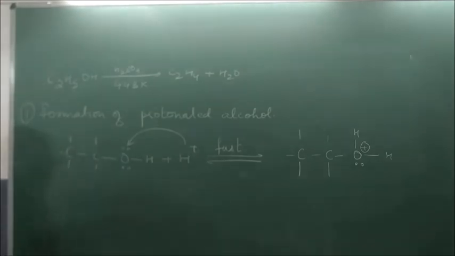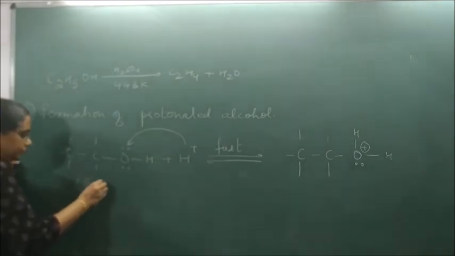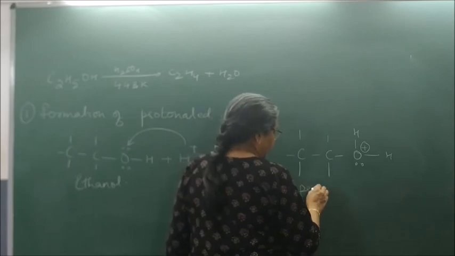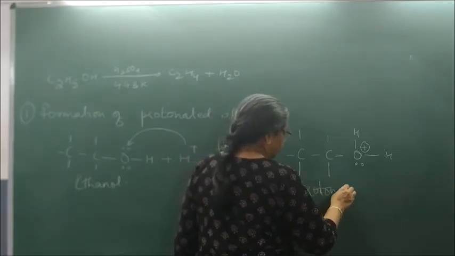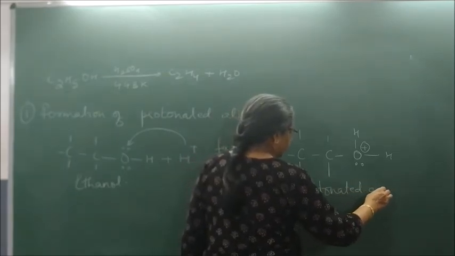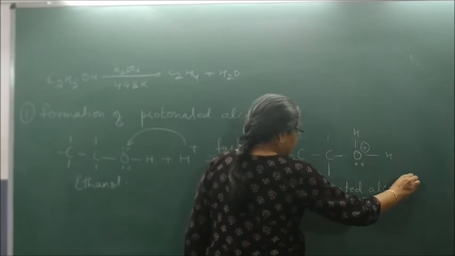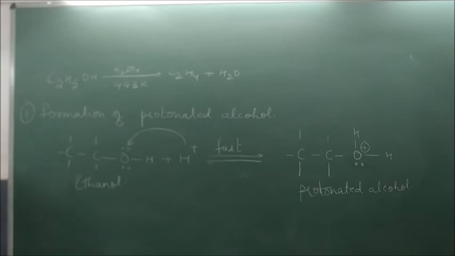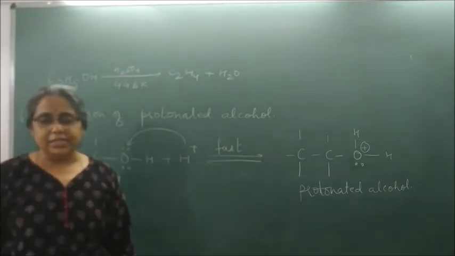Protonated alcohol. Please write below this ethanol, protonated alcohol. Is the first step clear? Addition of H plus to form protonated alcohol.